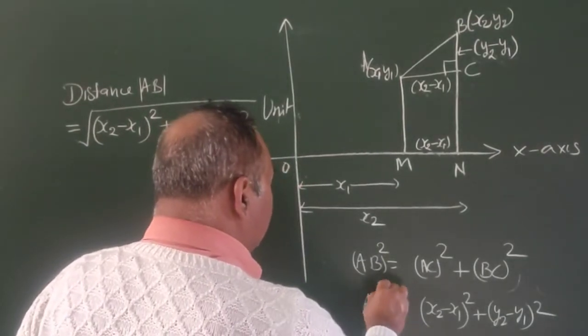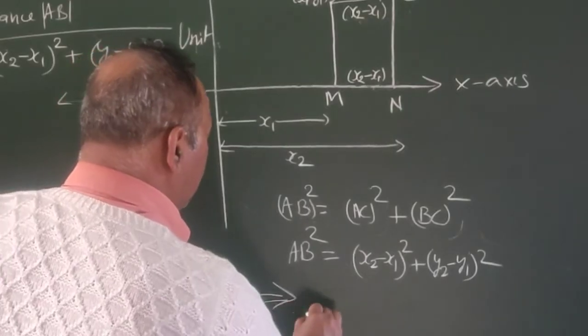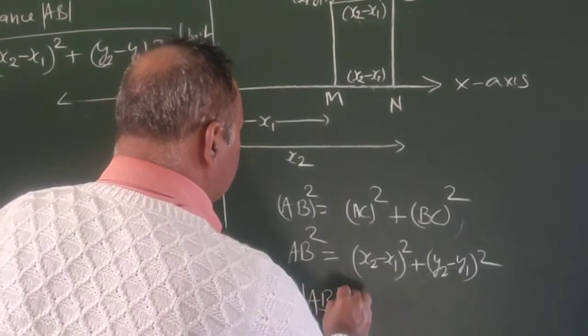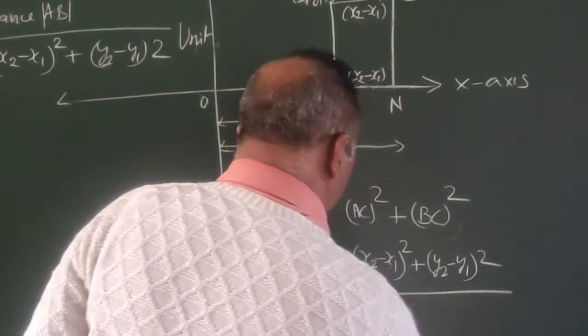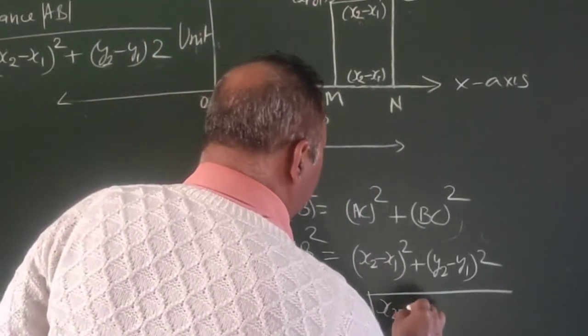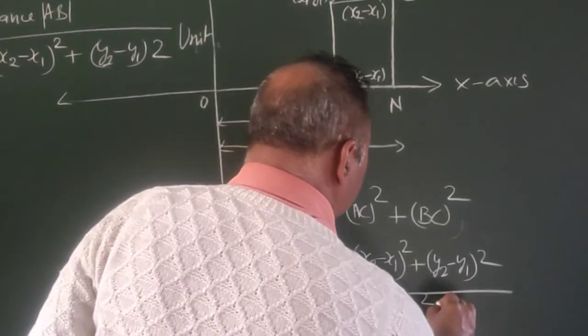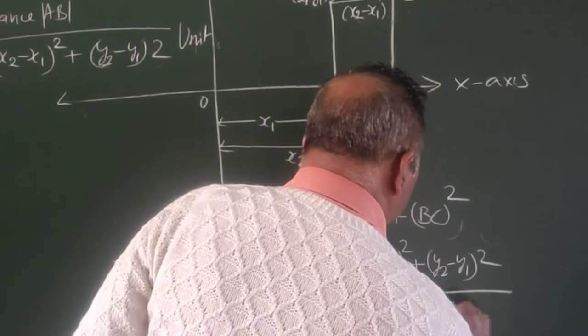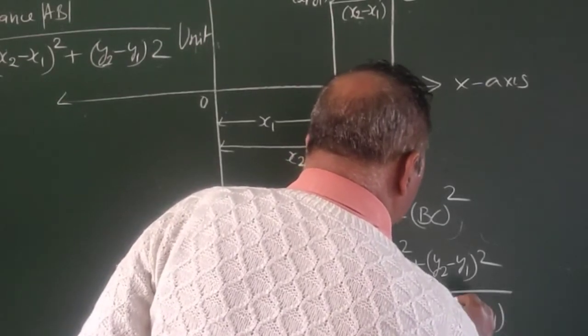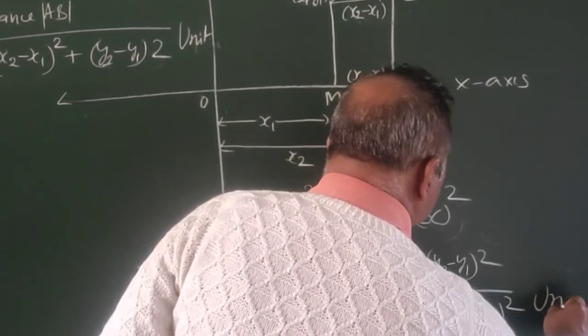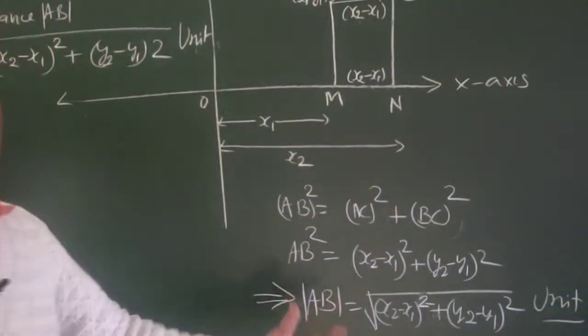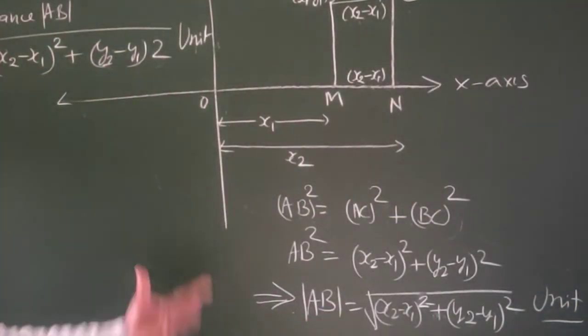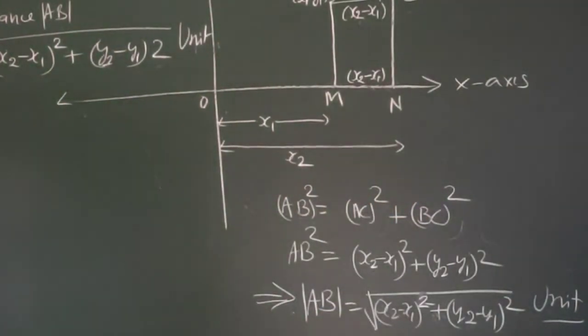This is AB square. Taking square root, we get AB distance is equal to the square root of (x2 minus x1) square plus (y2 minus y1) square units. This is the distance formula, the distance between two points.